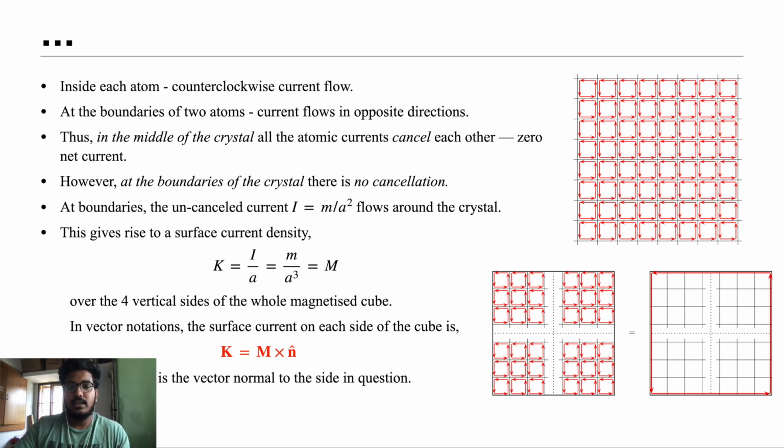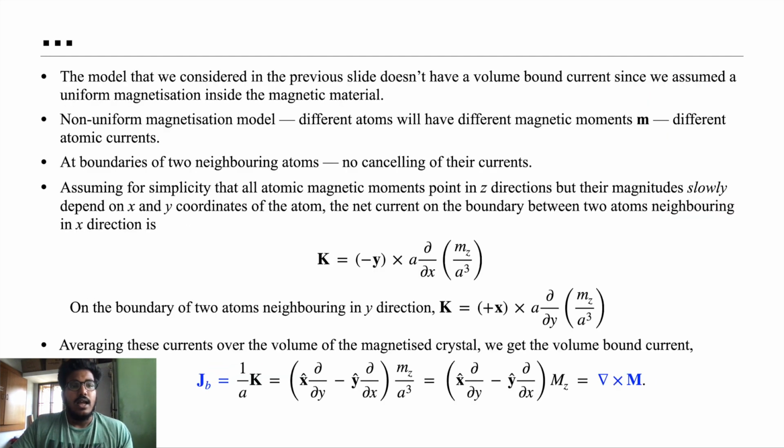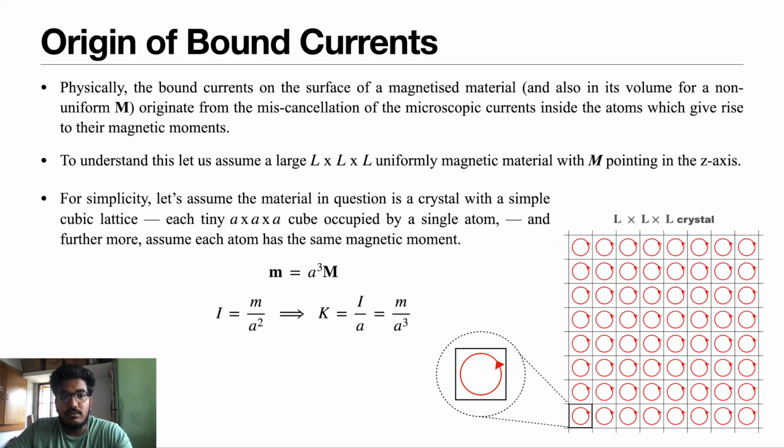The model we consider here is a uniformly magnetized material, so there is no misalignment or change in magnitude of the currents. They are uniform and give a surface current since there is no change along different directions.